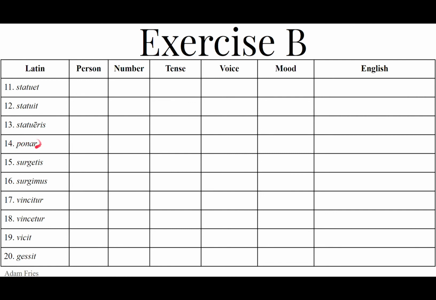That ar is the future passive, first person singular future passive indicative. I will be placed. Remember, the future passive endings for a third conjugation are ar, ēris, ētur, ēmur, ēminī, entur.